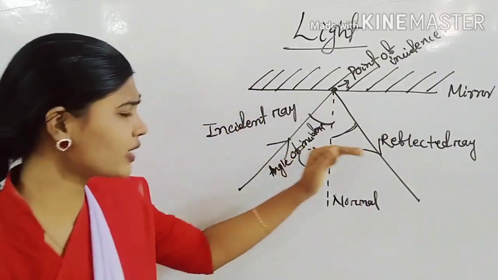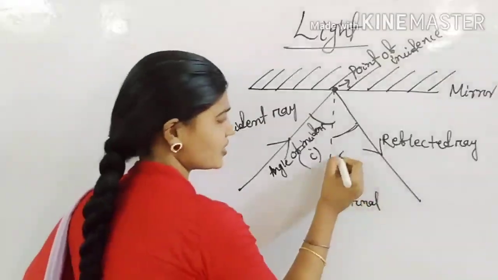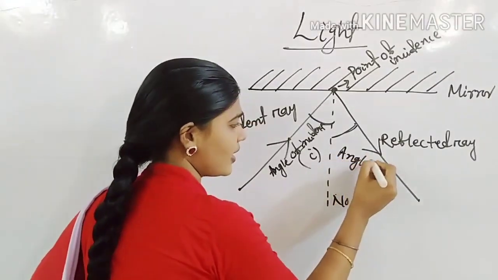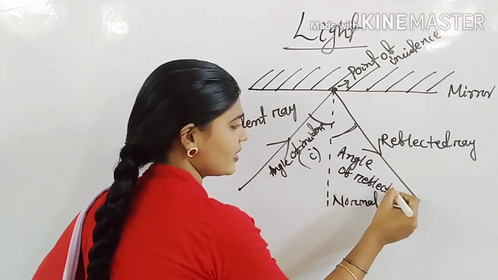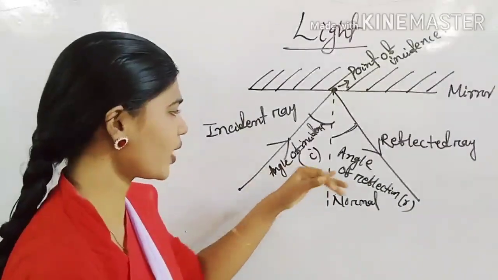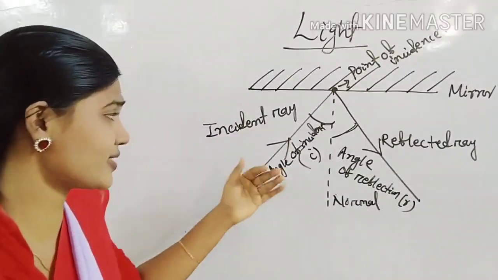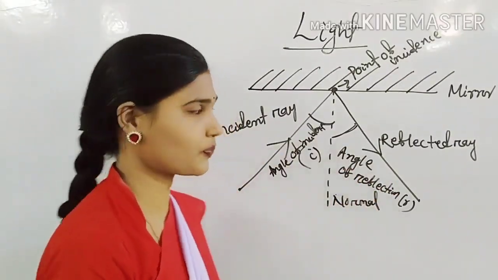The angle formed between the reflected ray and the normal is known as the angle of reflection, that is small r. So these are the two angles: first, the angle of incidence, i, and the angle of reflection, r.